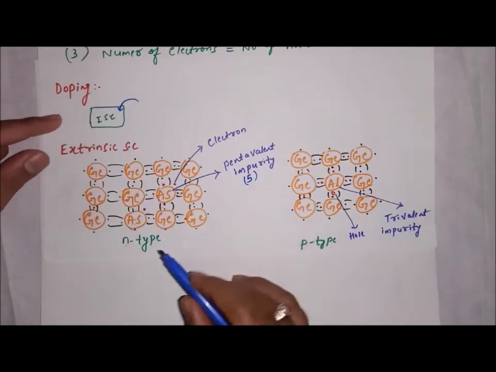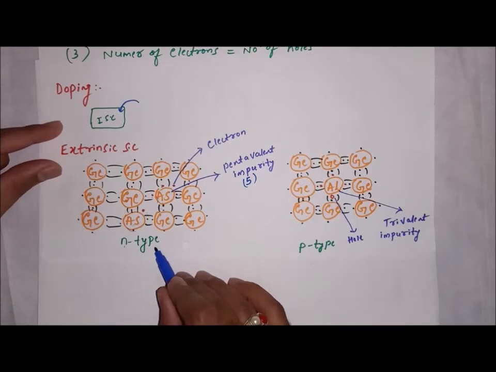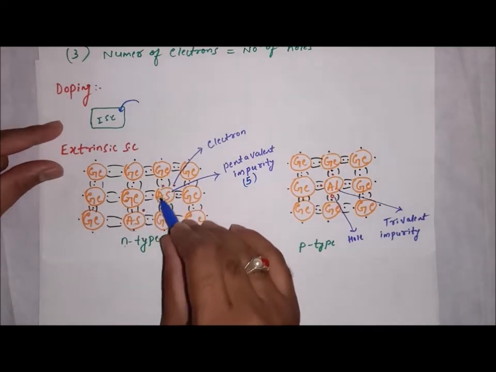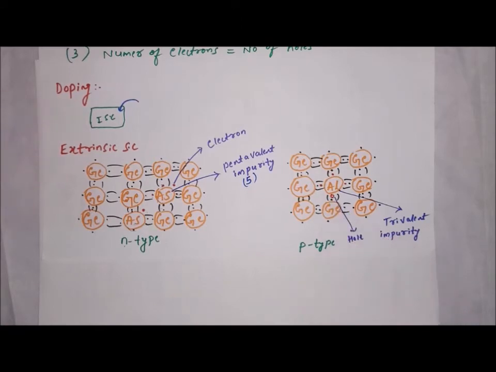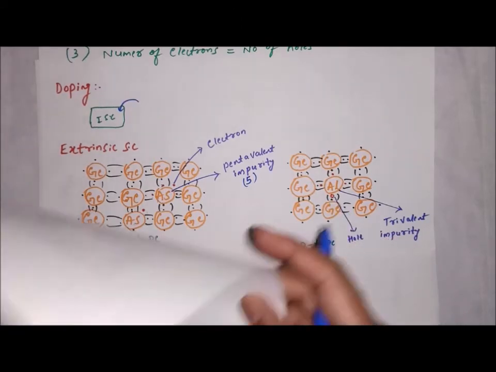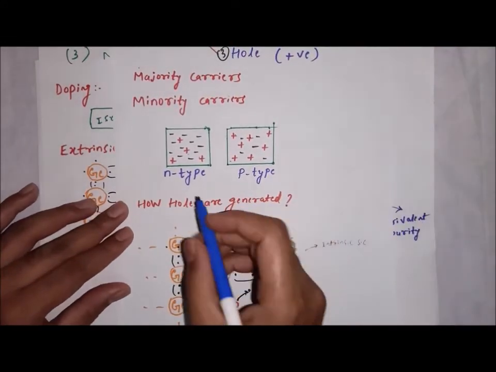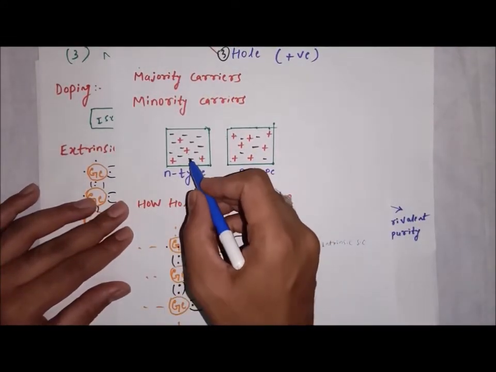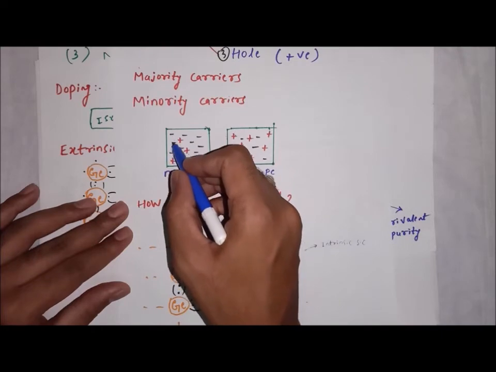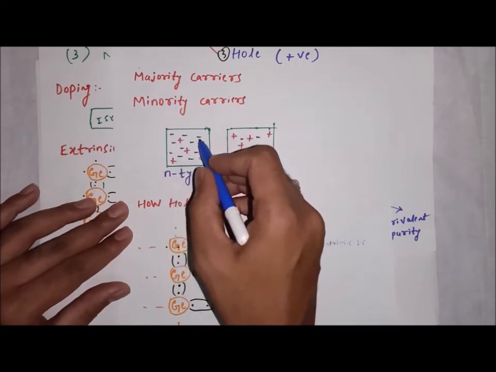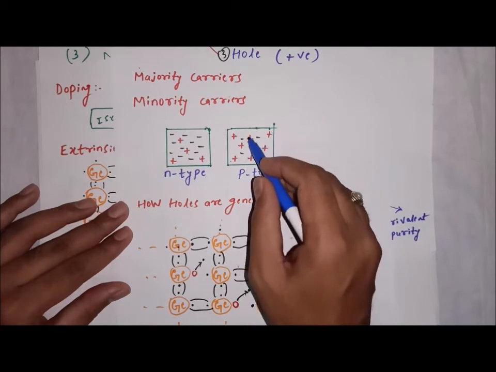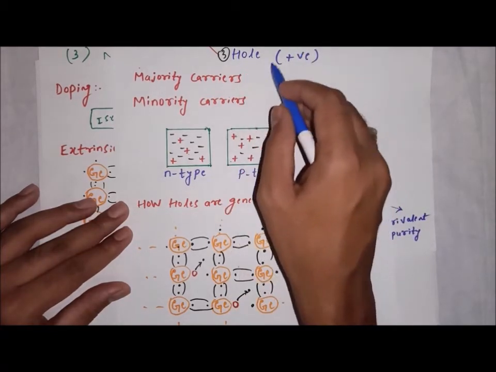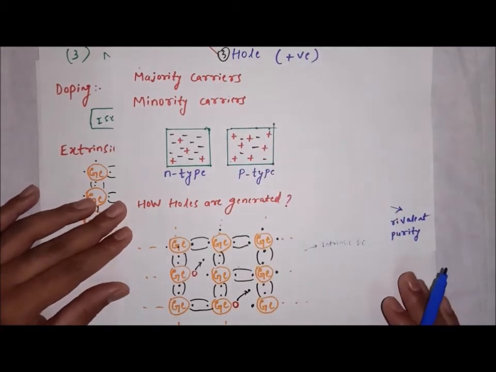So in an n-type semiconductor, the majority charge carriers are electrons, negative. In a p-type semiconductor, the majority charge carriers are holes, that is, positive charges.